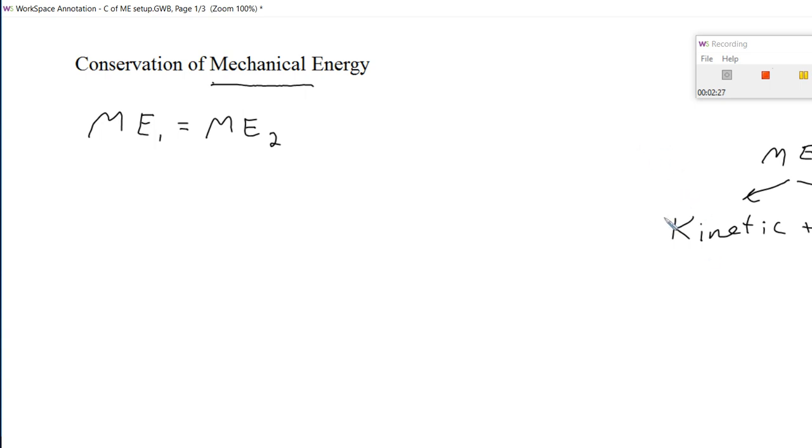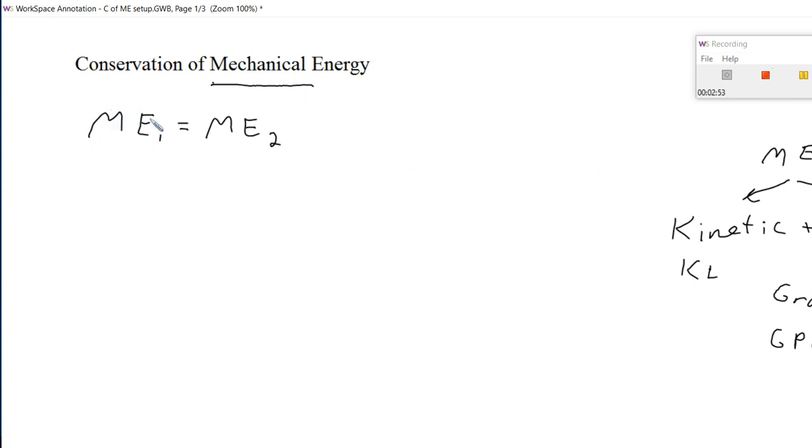And it turns out that we actually are talking about two types of potential energy: gravitational potential energy and elastic potential energy. So gravitational potential energy, or GPE, plus elastic potential energy, or EPE, plus kinetic energy, all together make up mechanical energy.